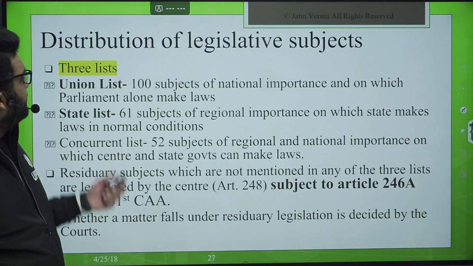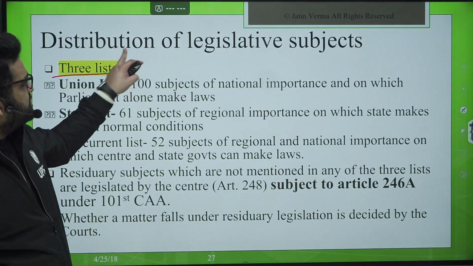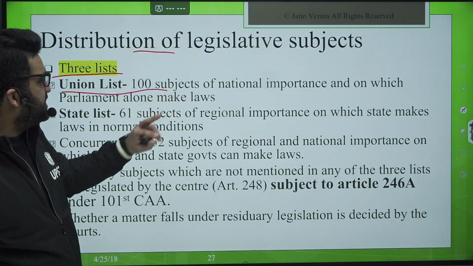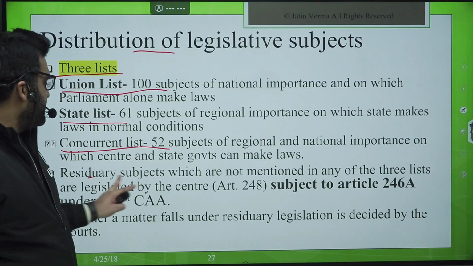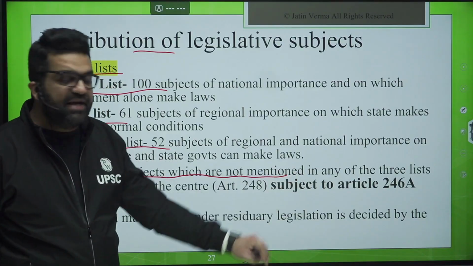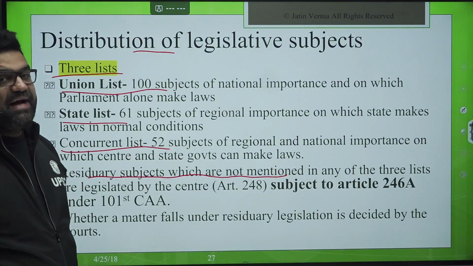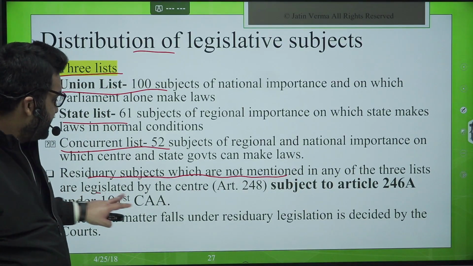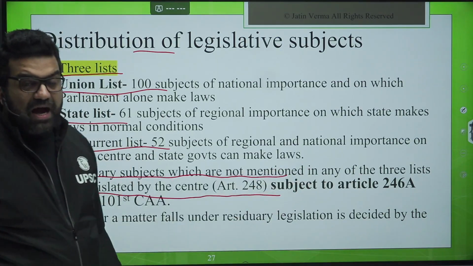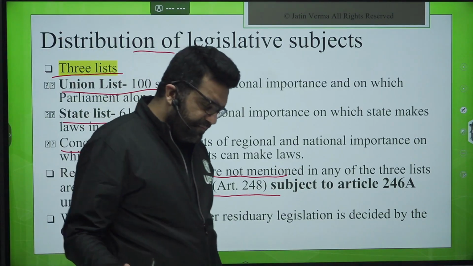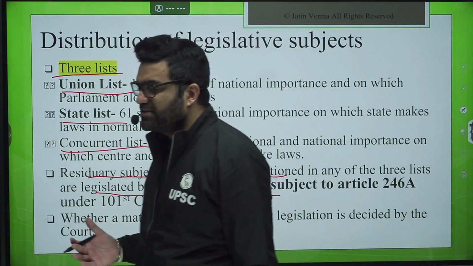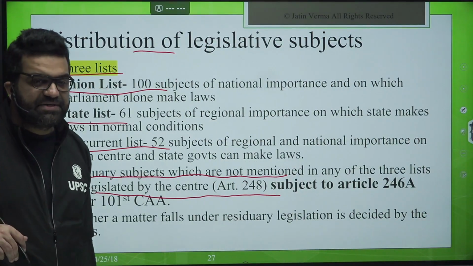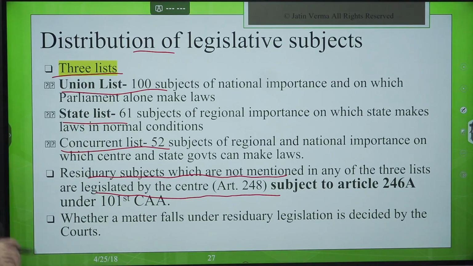So this is there. Now, three lists are there: distribution of legislative power, union list 100 subjects, then state list 61, concurrent list 52, and residuary subjects, which are not mentioned in any of the three lists and are identified later on, are given in the realm of the powers of the Union Parliament. The Union Parliament can alone pass a law on the residuary subjects. So they will belong to the Union Government and Union Parliament.